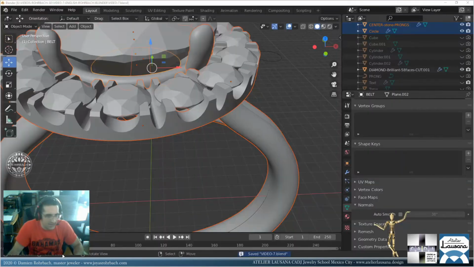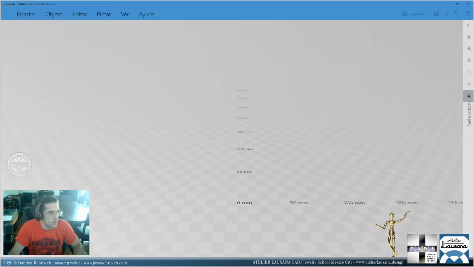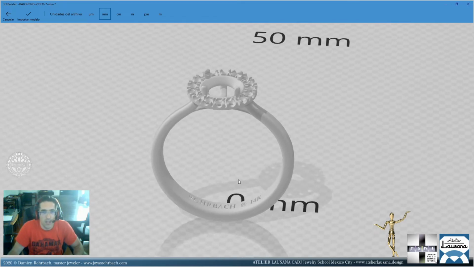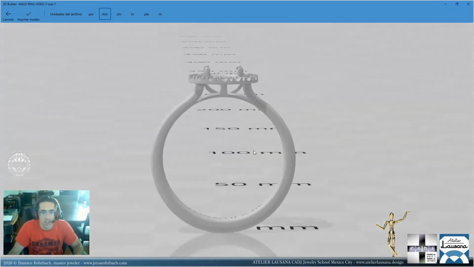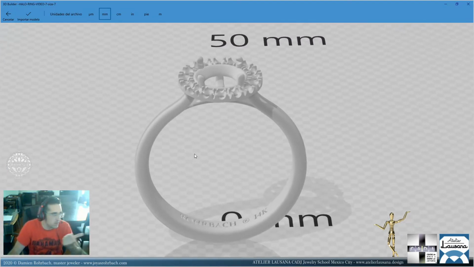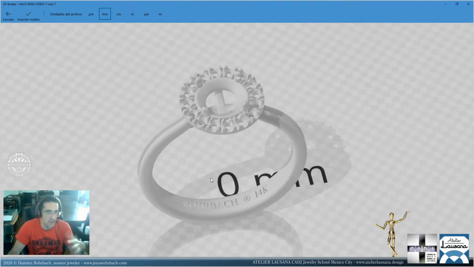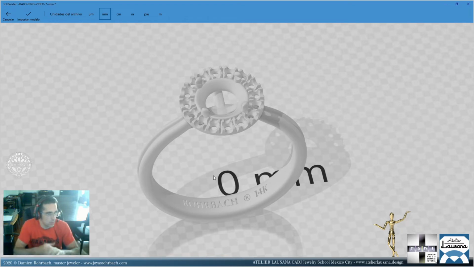And we need to open this again. All right. Always need to check your file. Okay, open this with 3D Builder. All right. Are we complete now? Yeah, we're complete. So this file is ready for 3D printing. The scale is correct. That's the size 7, American size 7, which in Mexico is normal for women. It's a bit big. It's the normal big. The normal small would be 4.5, 4. There's like 6.5, 7. All right.